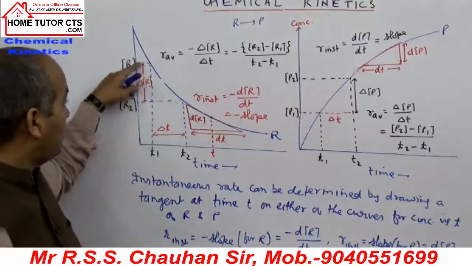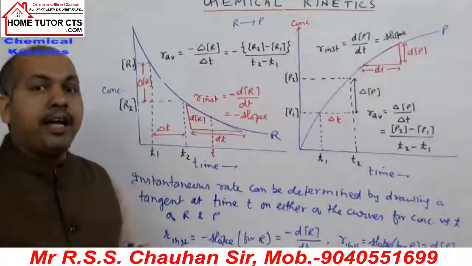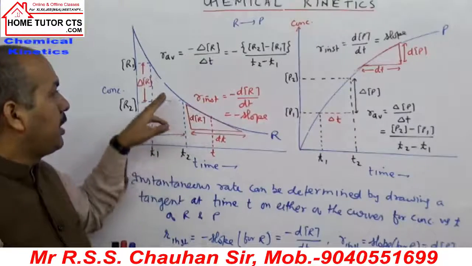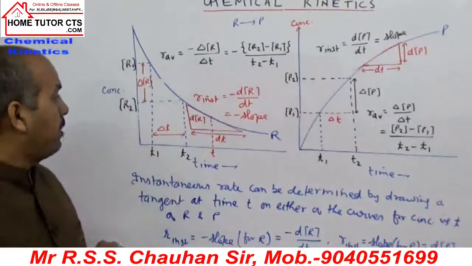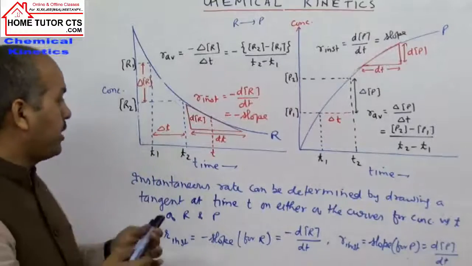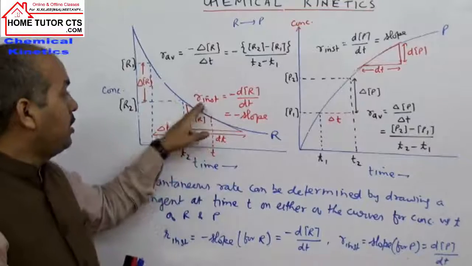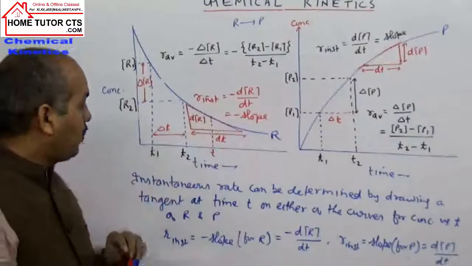The change in concentration of reactant by time taken is taken as the reaction average rate. Now, if I write in the same example, instantaneous rate, so how to draw? Let's say at time t. At time t, we want to know the reaction instantaneous rate. How to find this rate?